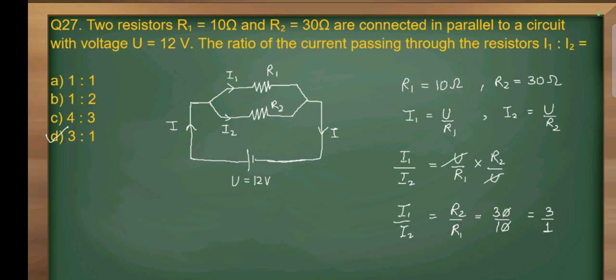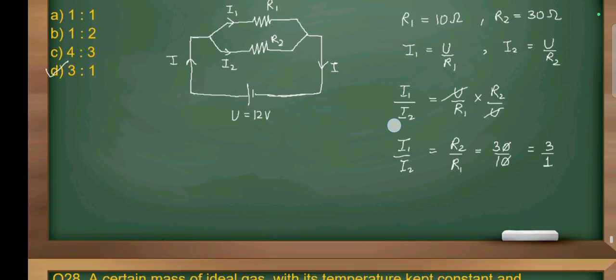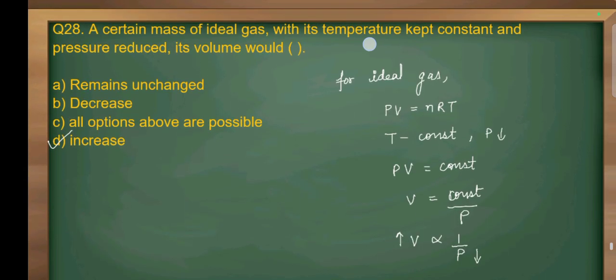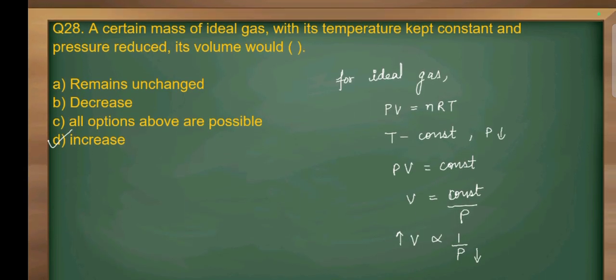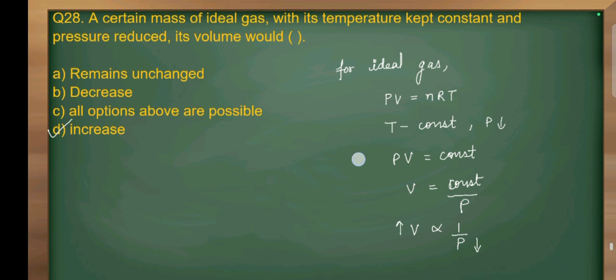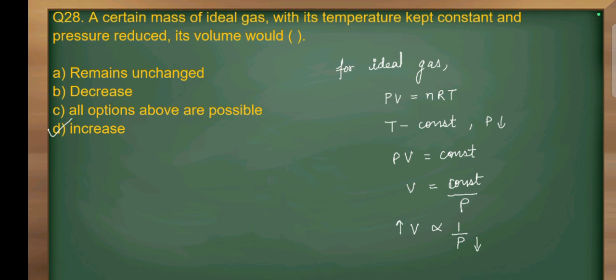Now we will move to the next question, that is 28. A certain mass of ideal gas with its temperature kept constant and pressure reduced, its volume would be? For an ideal gas, we know that PV is equal to nRT, where P is pressure, V is volume, n is number of moles, R is gas constant, and T is temperature.